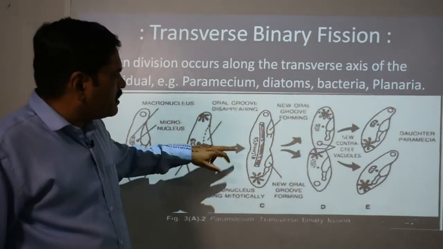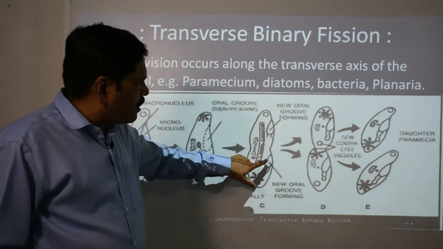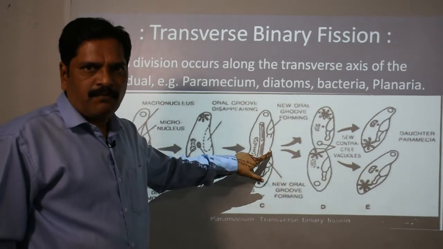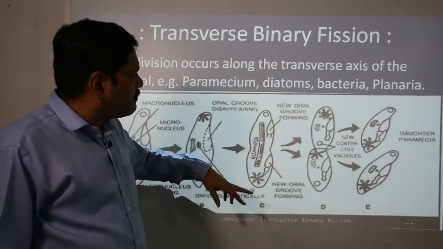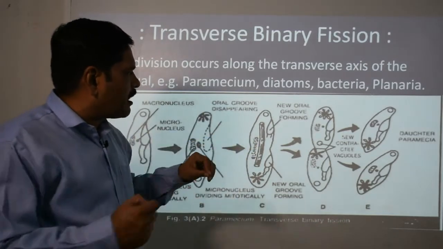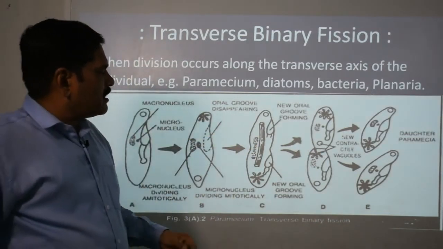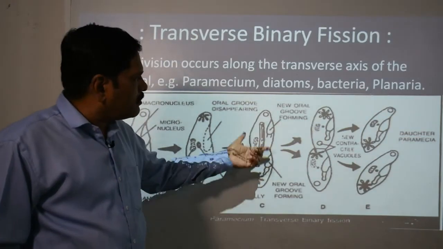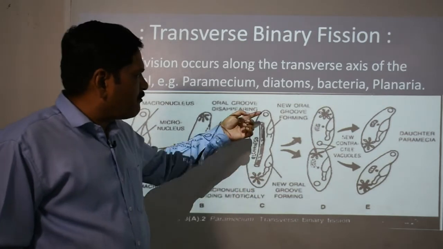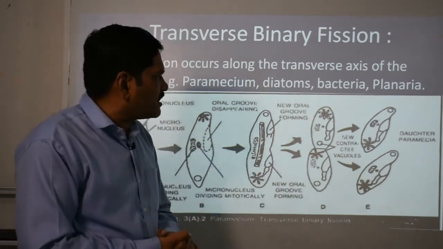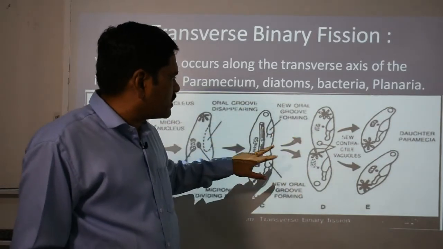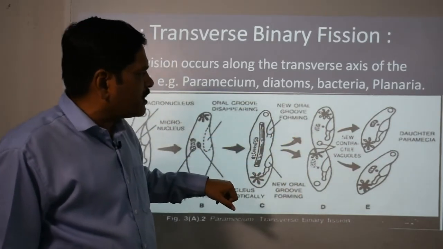Then later on, a fissure starts to grow from the middle, that means at the transverse point, okay. And at the same time the macronucleus and micronucleus start to expand, and finally a new oral groove will start to form in the two parts, okay. And then the contractile vacuole will start to form in two opposite directions, and finally the nucleus divides into two structures, two micro and two macronuclei, okay.